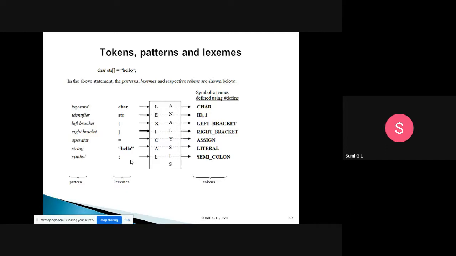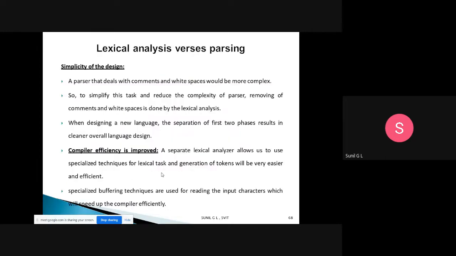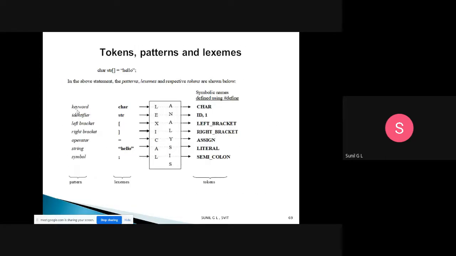The description of the lexemes is nothing but a pattern. Each pattern will have a number of lexemes. For example, keyword will have char, int, float, double. Those are all lexemes of the keyword pattern.